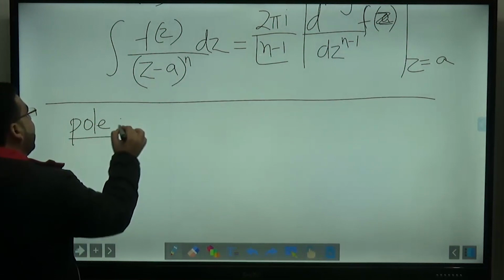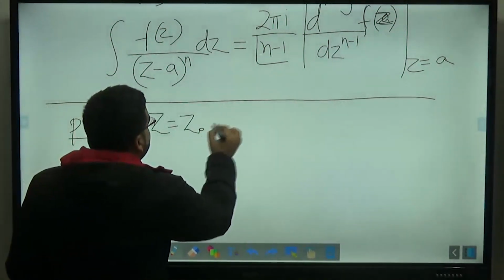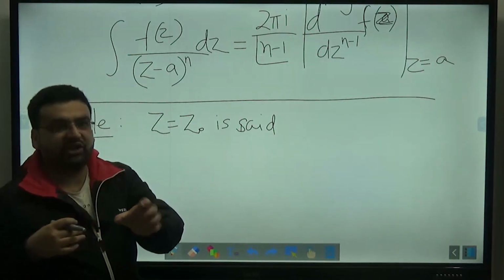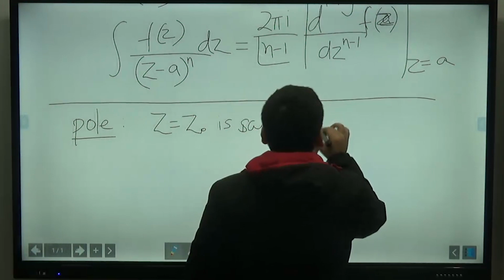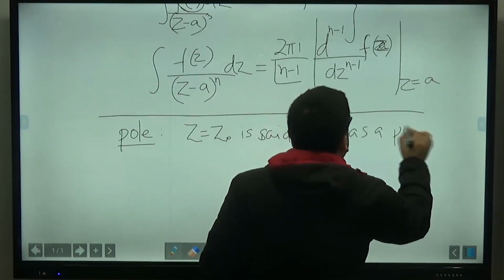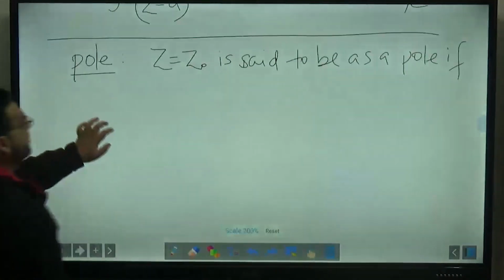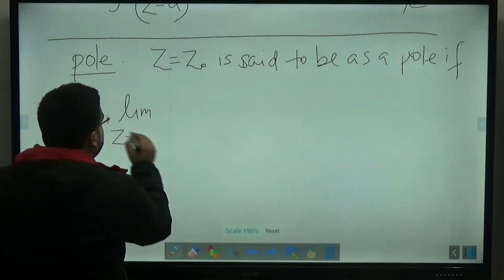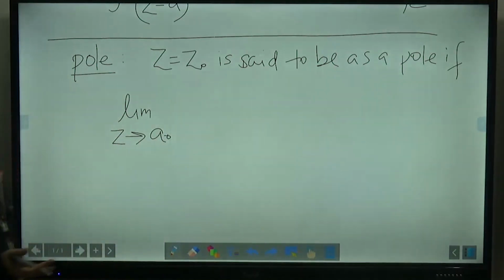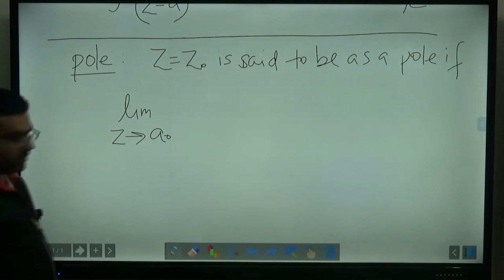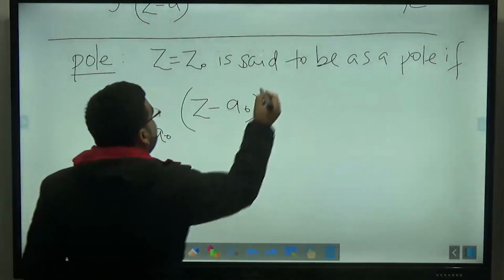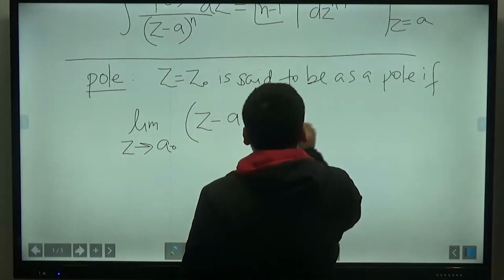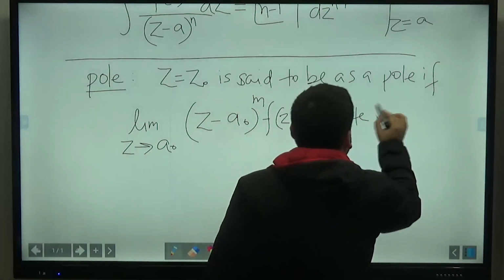So the pole was very important. In the case of a pole, I told you that a particular singularity z equals z naught is said to be a pole, because I feel that there might be some question from this: calculate the pole of this particular function f of z. z equals z naught is said to be a pole if the limit as z tends to a naught, where a naught is the singularity, of (z minus a naught) raised to the power m into f of z is finite and exists.